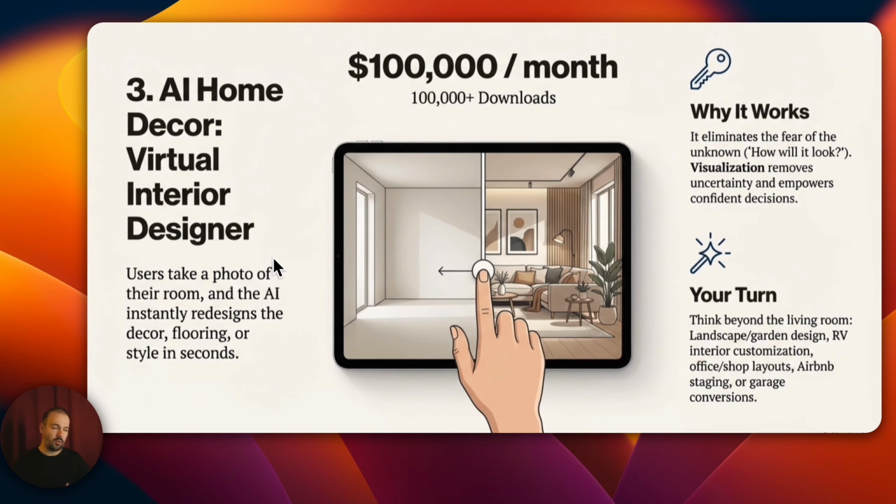Because, for example, when you want to shop or decorate, or you're curious about how something will look somewhere, having an architect draw these things for you is already very expensive, but now you have an architect in your pocket who gives you ideas. Visualization is the most important thing here. Here we can use Nano Bana, again with the training connection. So what can be done with this, for example? This is like interior architecture. You can create a system focused on the garden, or you can create a system focused on a coffee shop or an office. You can also create a system to convert Airbnbs or garages.